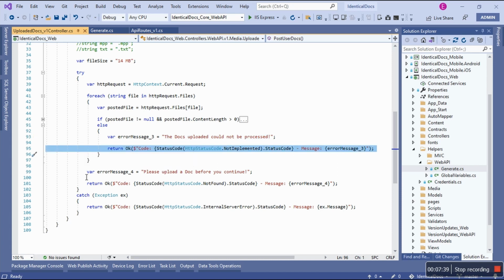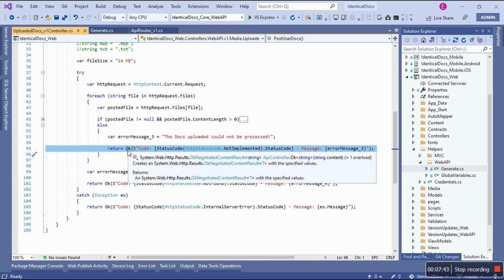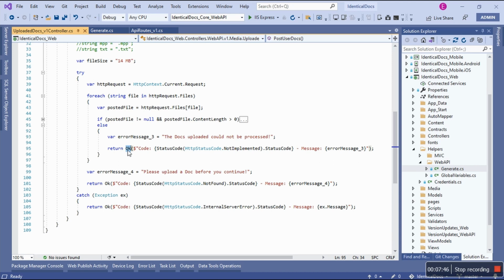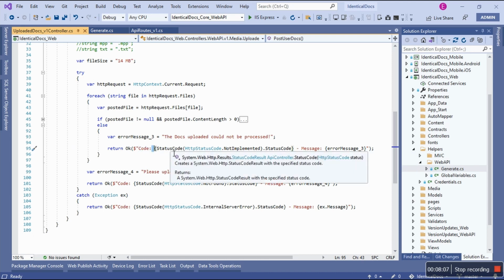I have multiple return types. Okay, then I'm going to talk about this return type because it's returning OK. The reason why I'm returning OK is because I want to manipulate what's inside the body of OK. If you have any other thoughts on how I should approach this, please holler at me. But the intent of OK is to manipulate what's inside. And I'm strategic about the code, colon, and then this space. I'm strategic because the mobile application has to extract this using a substring helper method.